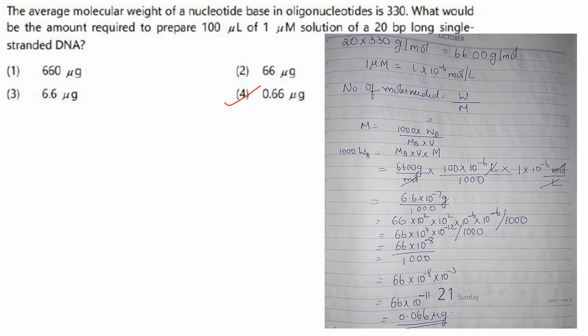The answer here is option 4, 0.66 microgram. So what I got is 0.066 microgram. If there is any mistake with my calculation, let me know in the comment section.